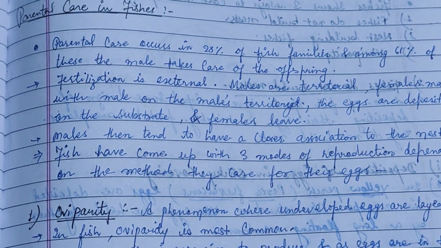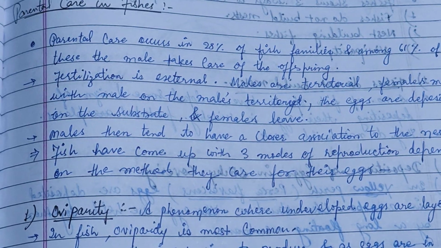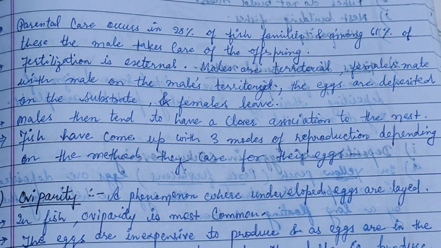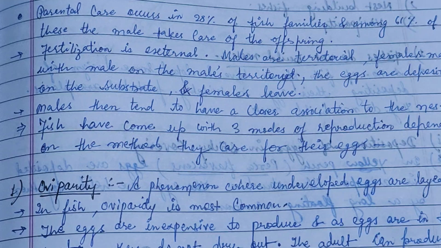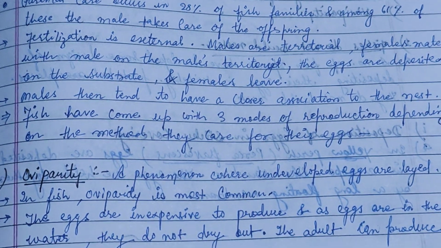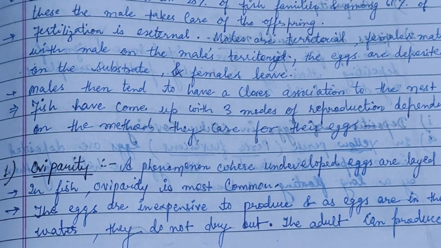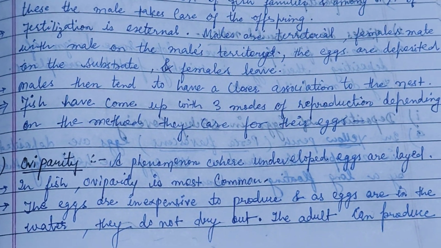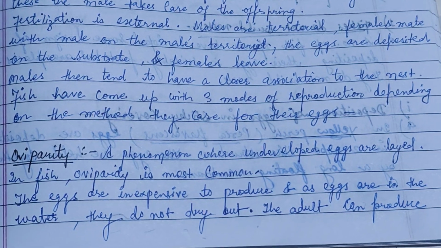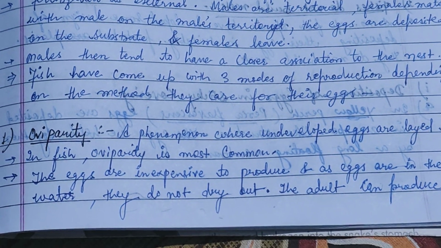Parental care occurs in 28% of fish families. Among these, in 61 the male takes care of the offspring. Fertilization is external. Males are territorial. Females mate with the male on the male's territory, the eggs are deposited on the substrate, and the female leaves.